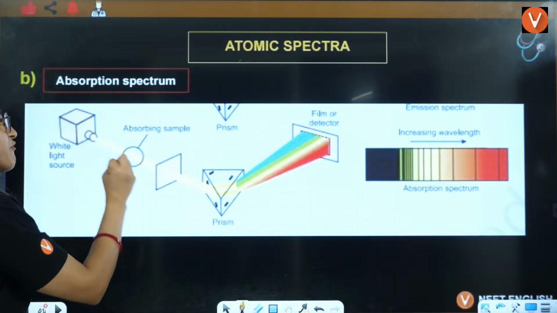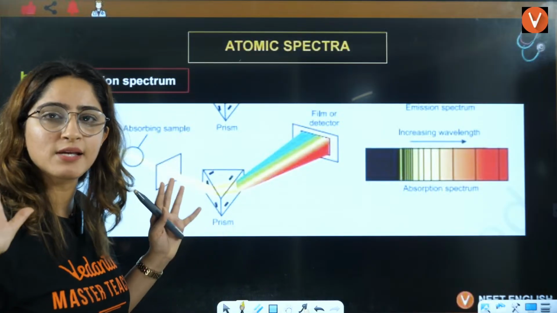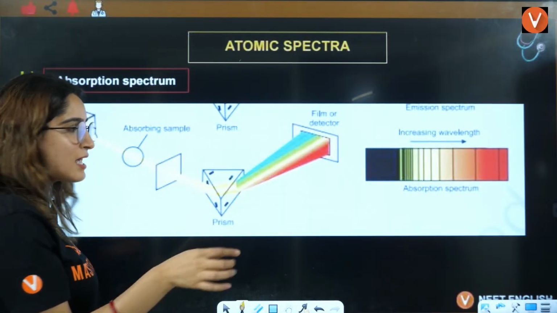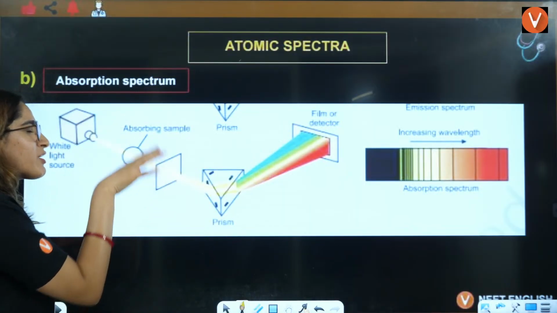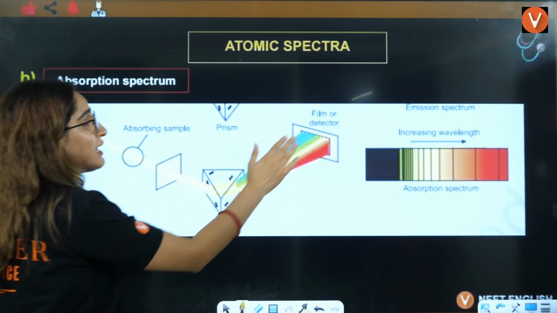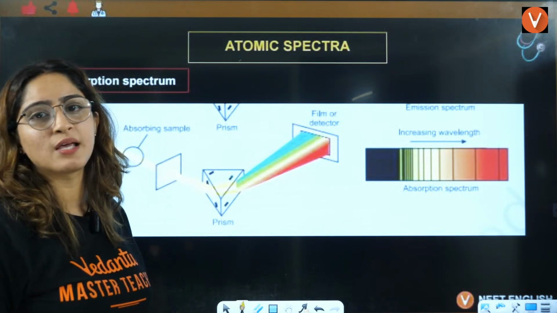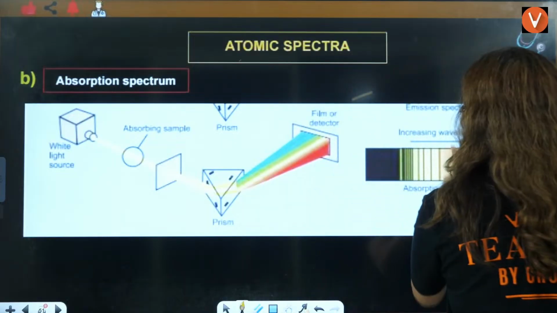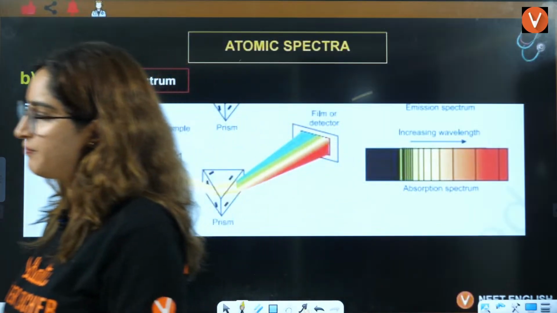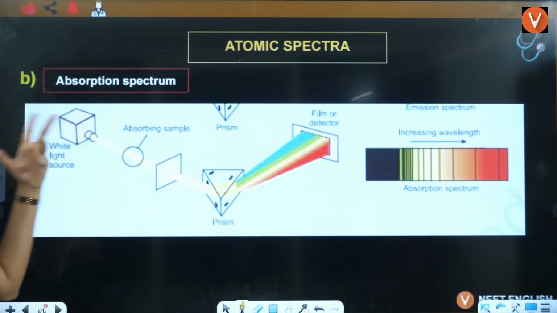So here some white light is coming, which has every single wavelength. Some absorbing sample is there. It is going to absorb some wavelengths. Then this white light, after absorption of some wavelengths, is going to pass through this. Then it will give you a spectrum which has some parts missing. And these parts that are missing, these lines that are missing, are because of this absorbing sample. Okay? Beta, tell me if that is clear.